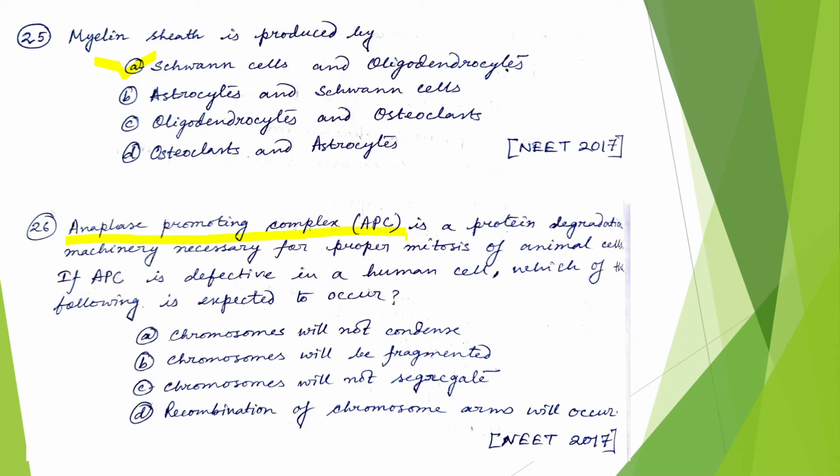So if APC is defective, what will occur? The separation of chromatids, or the separation of chromosomes during anaphase, will not occur. So the correct answer would be option C. Chromosomes will not segregate.